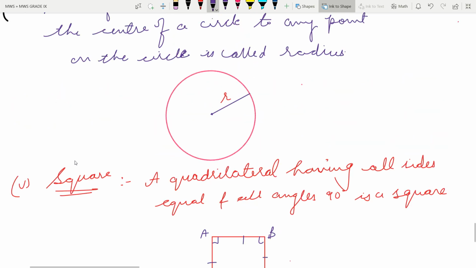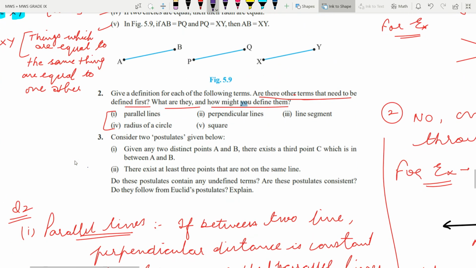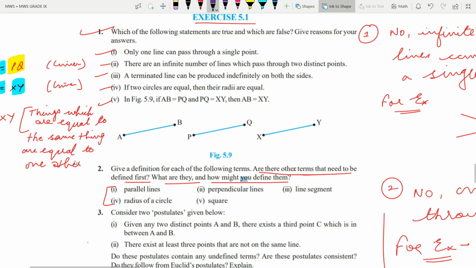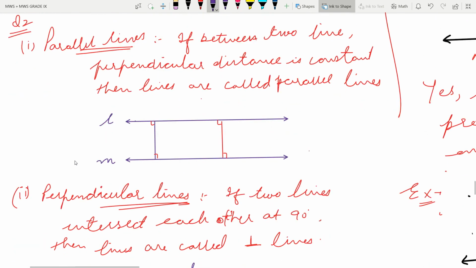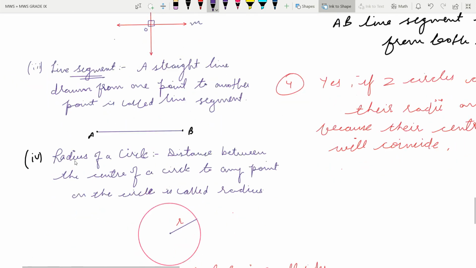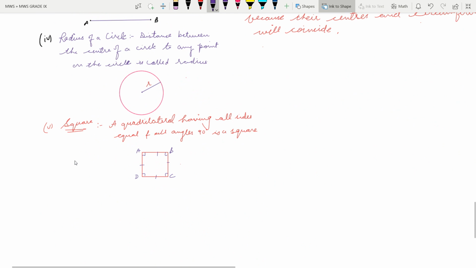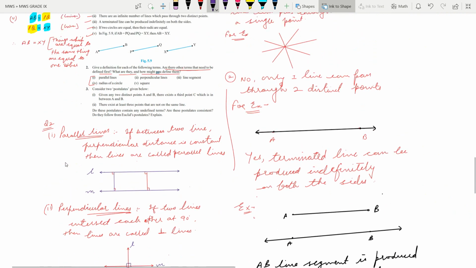So we are done with the definitions. In today's video we are doing till here only, and the rest of the exercise we will complete in the next lecture. So it's done for today. Write all these definitions and try to learn all the things which we have written till now.